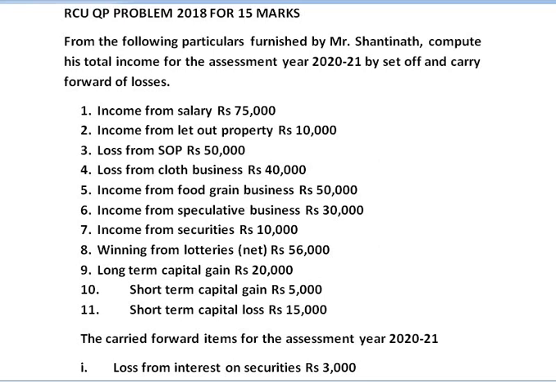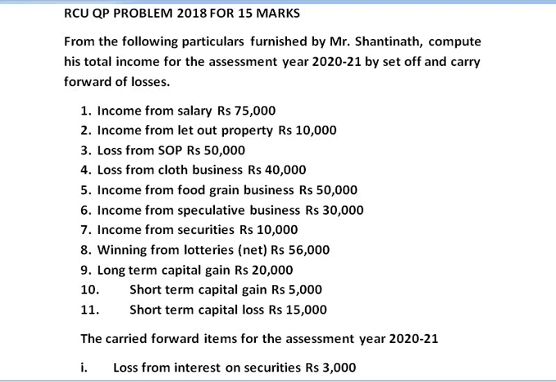Number 1, income from salary rupees 75,000. Next, income from let out property rupees 10,000. Loss from self occupied property rupees 50,000. Loss from cloth business rupees 40,000. Income from food grain business rupees 50,000. Income from speculative business rupees 30,000. Income from securities rupees 10,000. Winning from lotteries net amount 56,000.